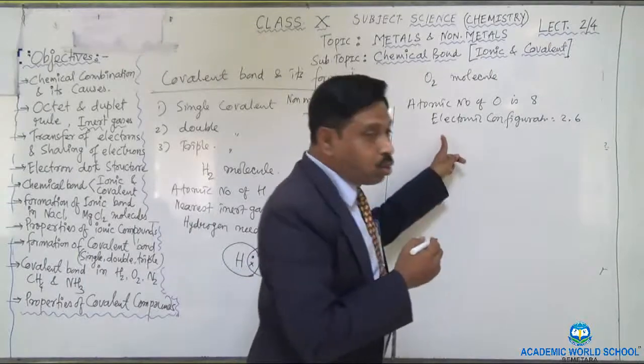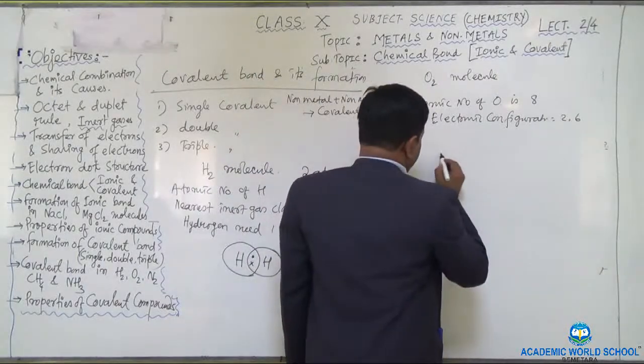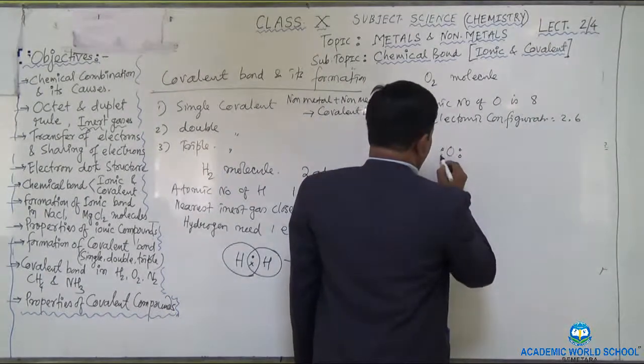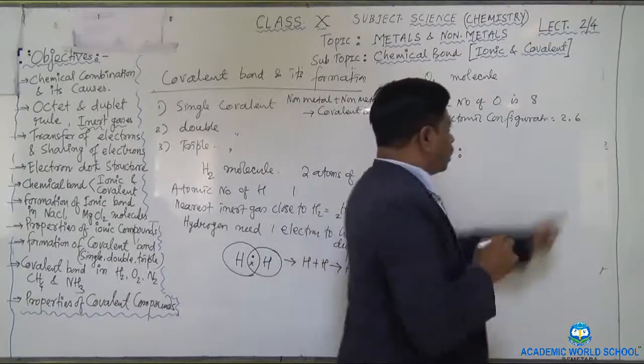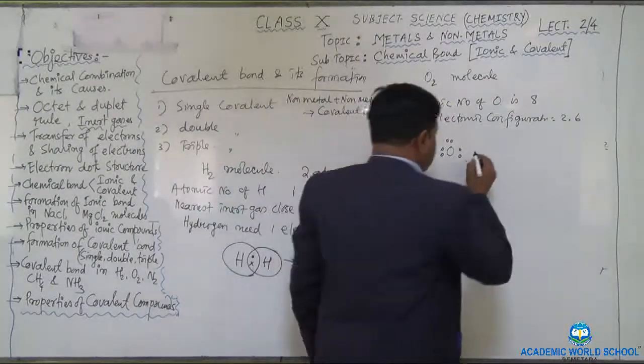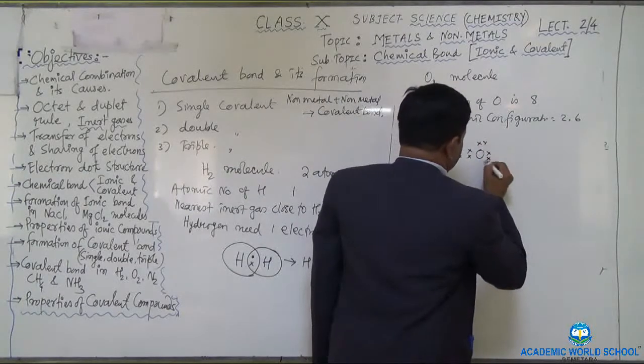Okay, so the oxygen wants to have the neon gas configuration. So how will it get it? I can write it this way: oxygen, 2 atoms, 4 and 6, because the valence electrons are 6. So 2, 4, 6. And another oxygen also has the same number of electrons, 2, 4 and 6. So now what will happen?